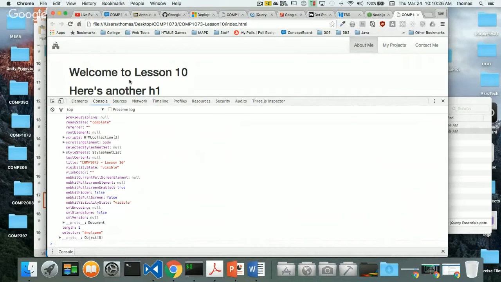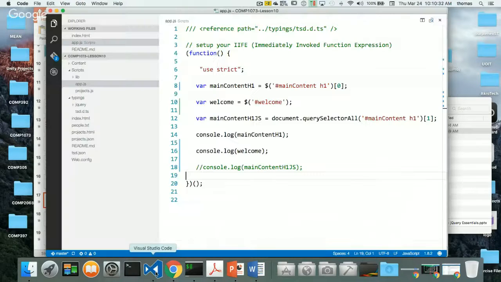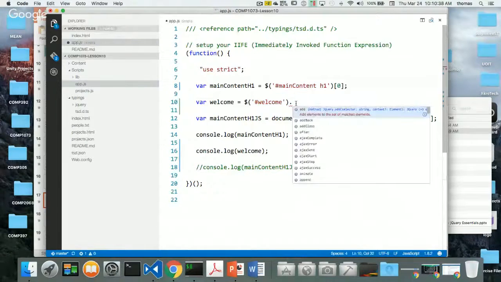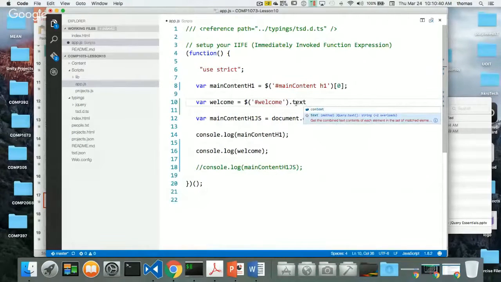I really want not just a reference to the tag, but my text itself. Let's see if I can get that. Let's go back. So what about text? I want to get my text back for this thing. Do I get an error again? Is that what happens? First,